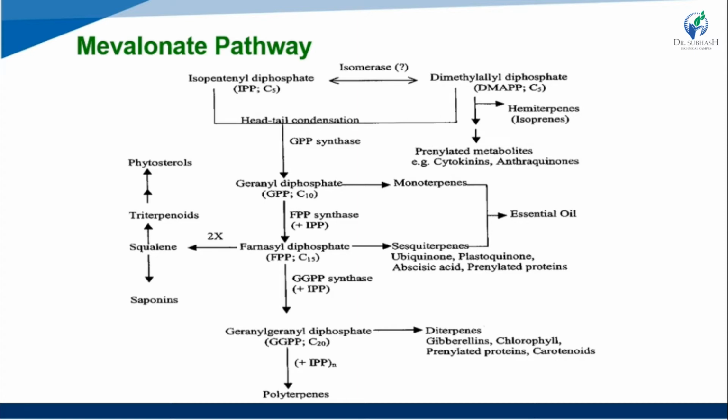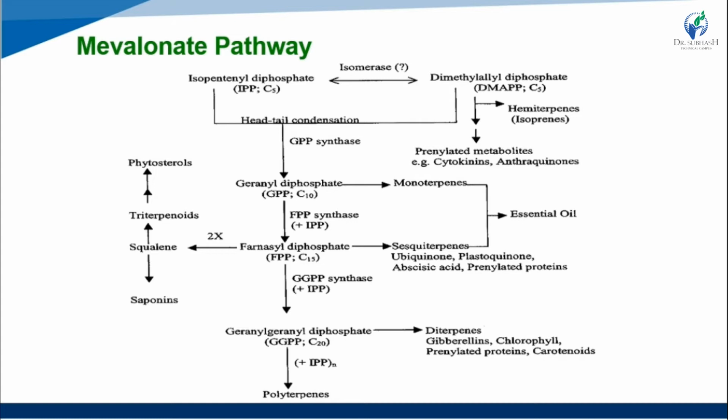Okay, then FPP synthase enzyme is present here, also adding IPP, a 5-carbon chain, and making the 15-carbon chain, that is farnesyl diphosphate, also known as the sesquiterpene. So farnesyl diphosphate has the sesquiterpene and also squalene. Okay, squalene forms the saponins and also triterpenoids and phytosterols.